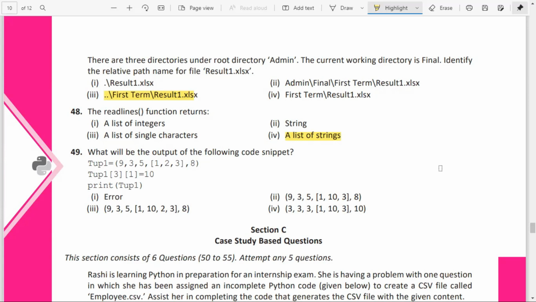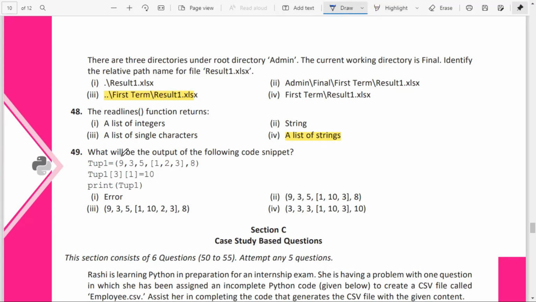What will be the output of the following code snippet? Tuple 1 of 3 of 1 equals 10. Okay, so we'll just move on to this one. Here what we have to do, we'll just check out first which is the index.